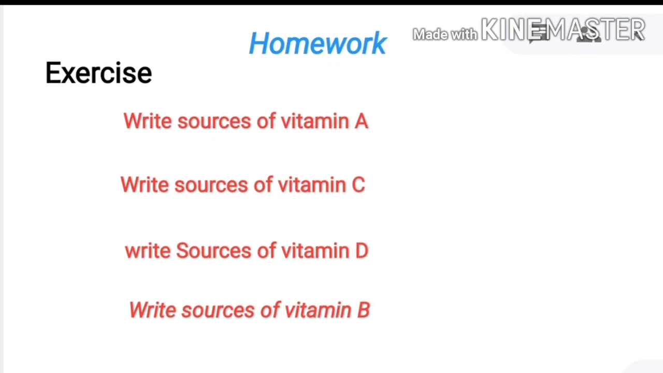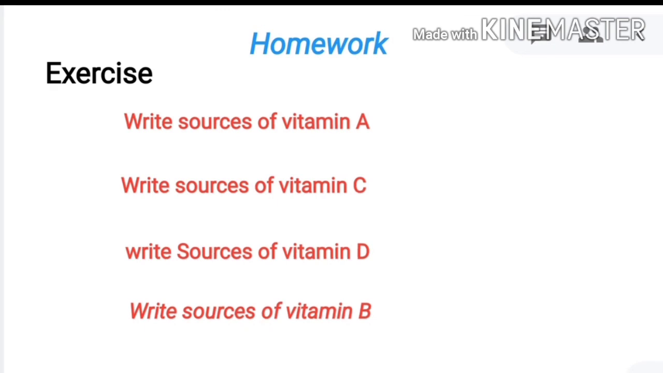Until then, do your homework which I have given on the screen. The exercise: write the sources of vitamin A, write the sources of vitamin C, write the sources of vitamin D, and write the sources of vitamin B in your notebook.